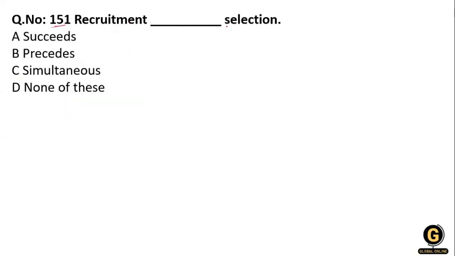Recruitment is dash selection: recruitment succeeds, recruitment proceeds, recruitment is simultaneous, or none of the above. So recruitment precedes selection. Recruitment precedes the selection process, and the selection process is only completed when the job offer is created and given to the selected candidate by the appointment letter.